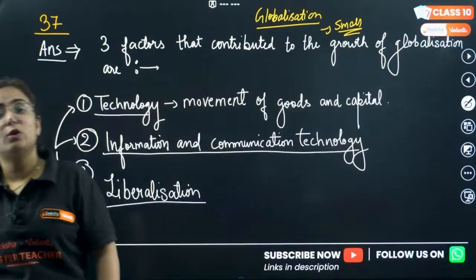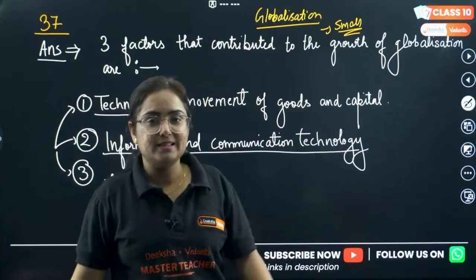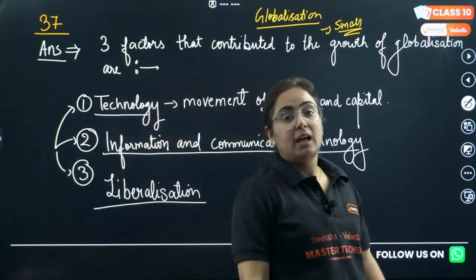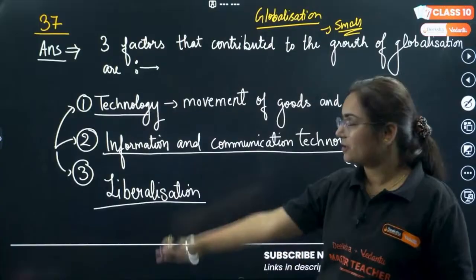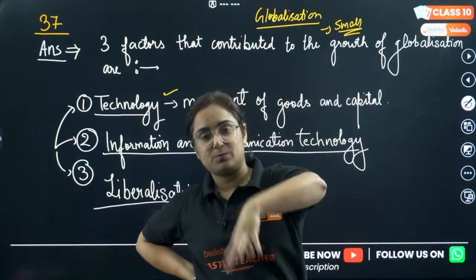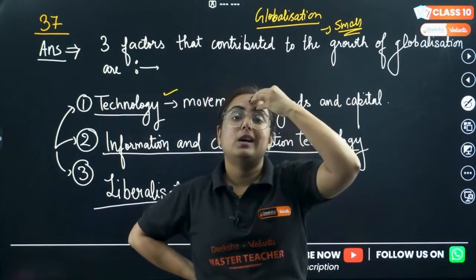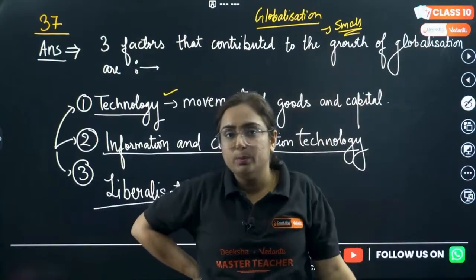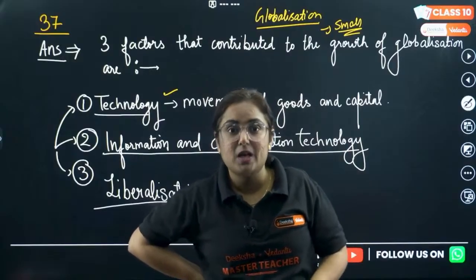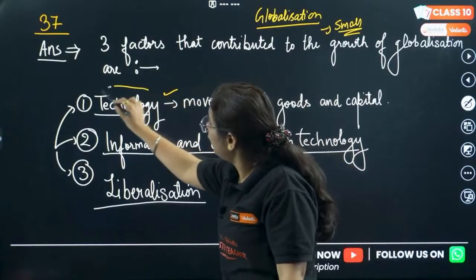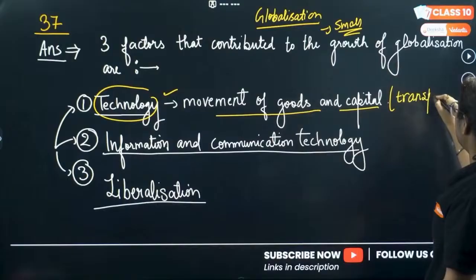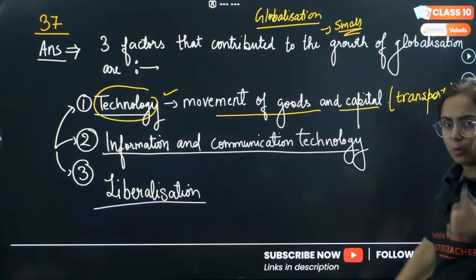One, what is globalization? The interdependence and interconnection of 2 nations on each other is known as globalization. What are the factors affecting globalization? This. Development of technology. Bhai, oil is being transported from one nation to another via certain mind-blowing technology we don't even know. Right? Gas is being transported and many more such crazy things. So, the development in technology, particularly in the movement of goods and capital, or we can say transport and communication, is very crazy. One factor.